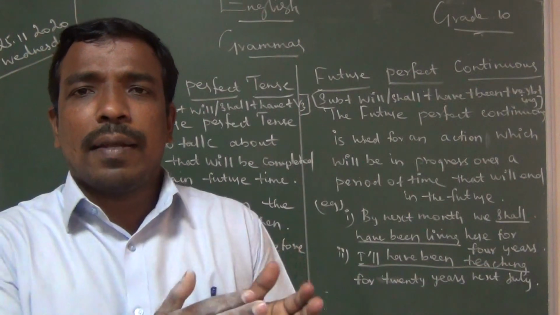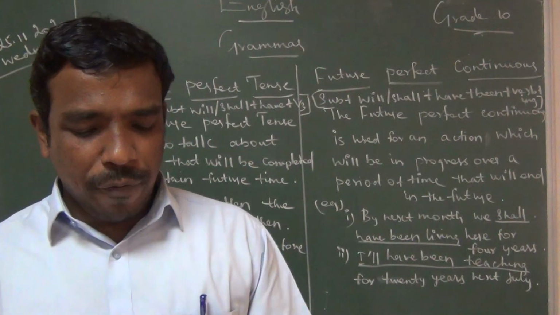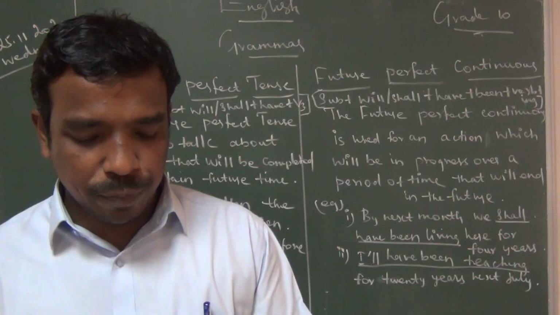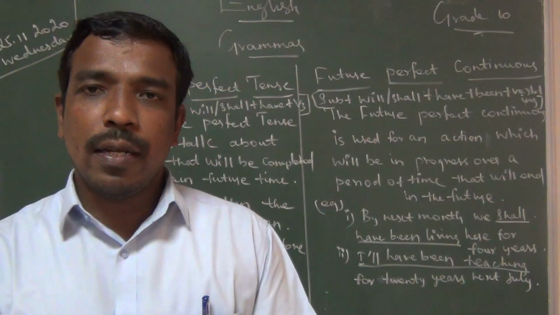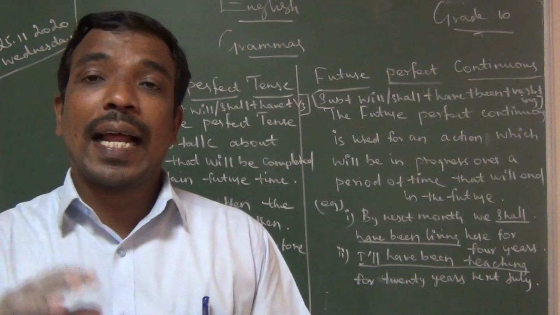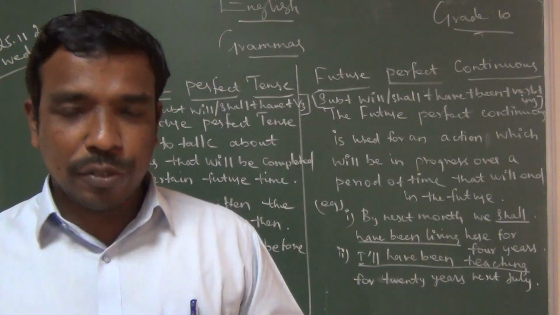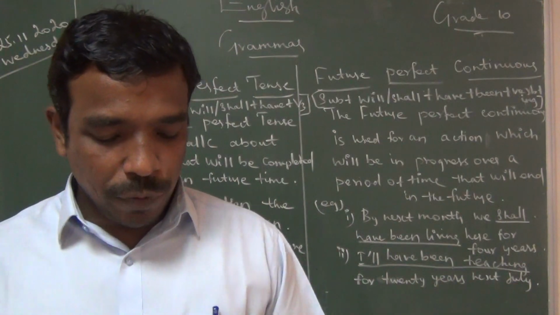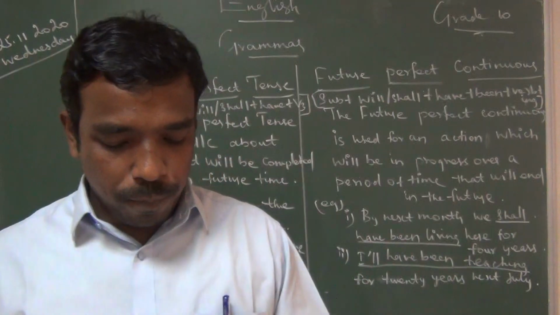Past perfect and past continuous, only one or two rules for your exam. We had applied to the manager for a week's leave before I reached. Before I reached, the first action should be in past perfect: he had applied to the manager before I reached. So we can understand which action is first and which is second. Have you understood? Past perfect for the first action, simple past for the second action. It describes an action or event which has been completed before a certain point of time.